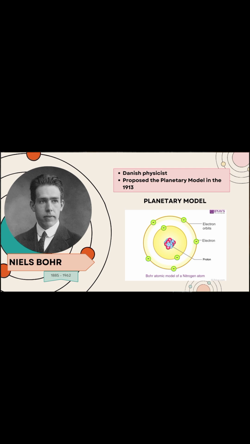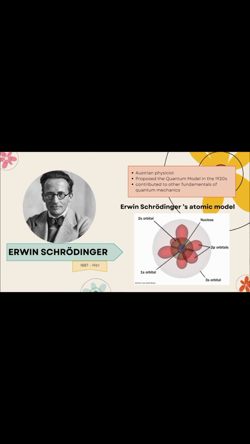Niels Bohr. Niels Bohr is a Danish physicist that is known for his pioneering work in atomic structure. He introduced the planetary model in 1913, and he believed that negatively charged electrons orbit the nucleus in orbits that have set sizes. Last is Erwin Schrödinger.